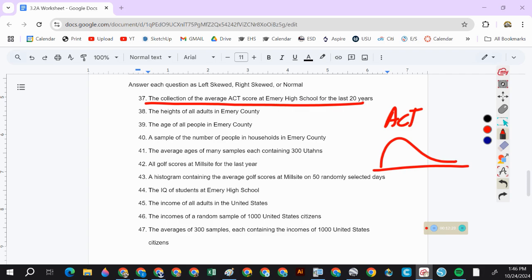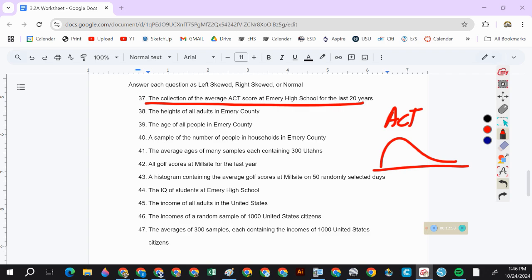A sample of the number of people in households in Emory County. Probably right skewed, right? There's that one family that has 8 people in it, the weirdos. 2 weirdos, 3 weirdos. You have 7. Oh, you can still be weird.